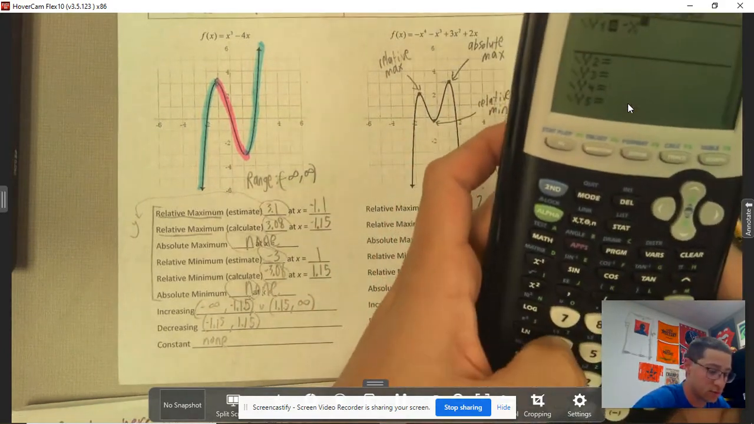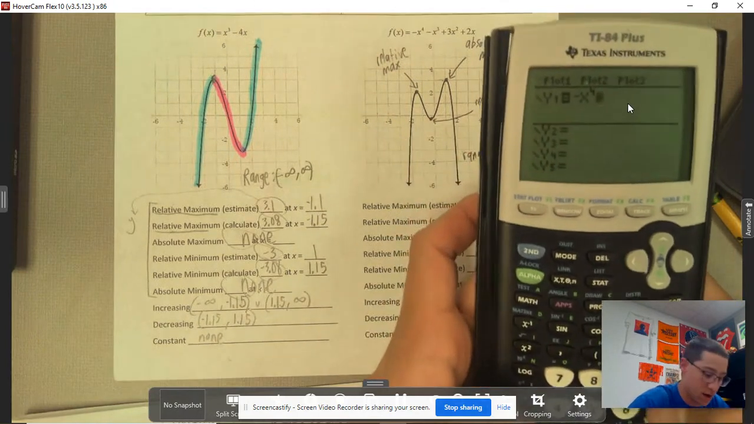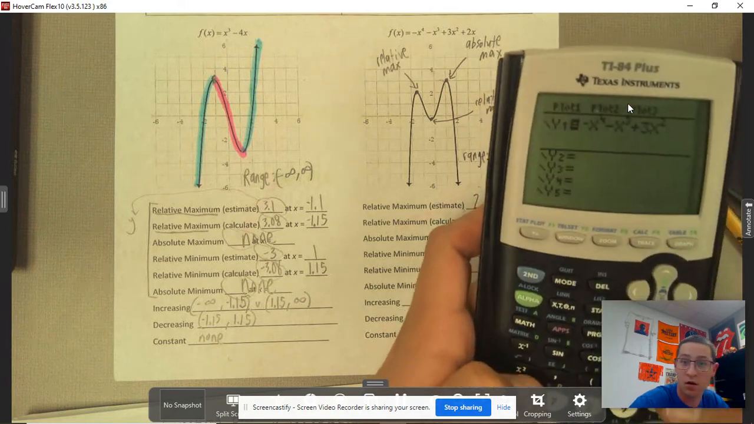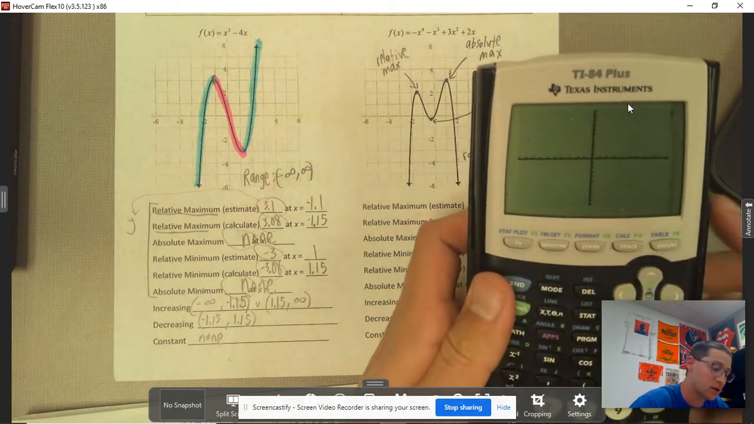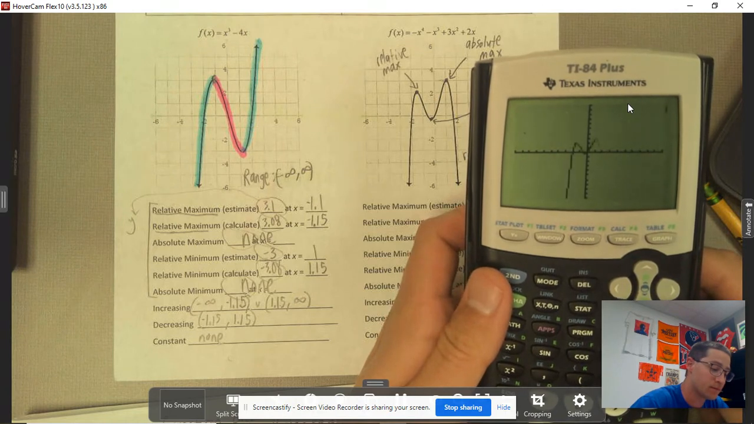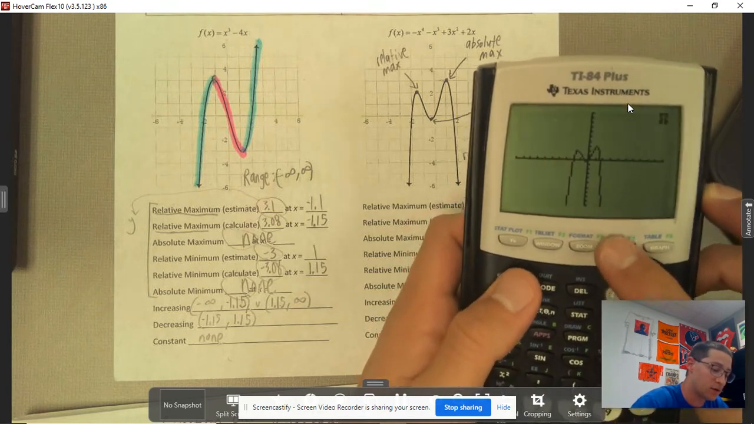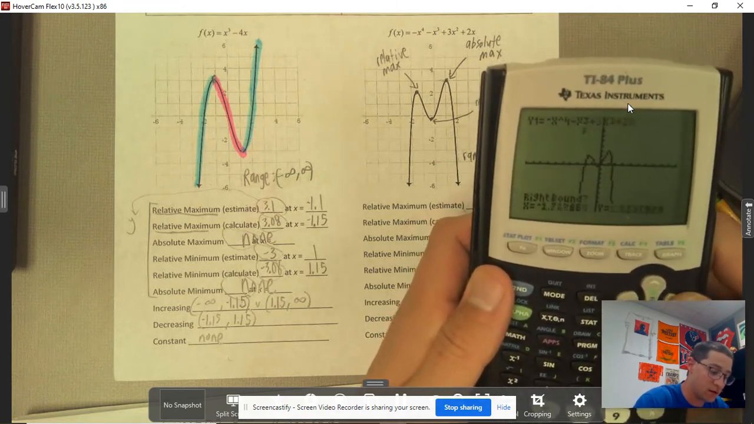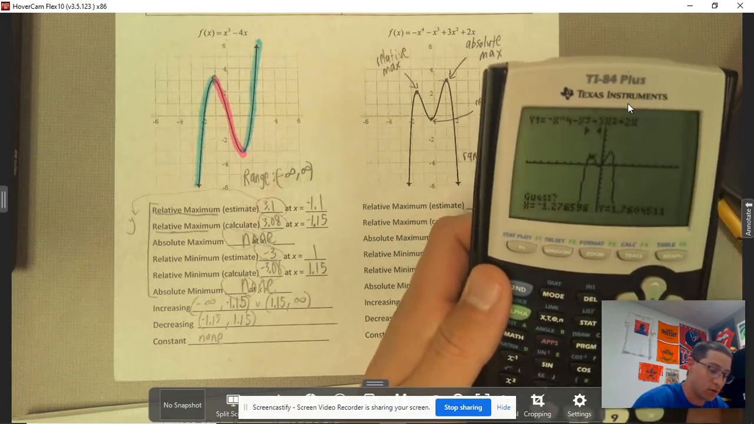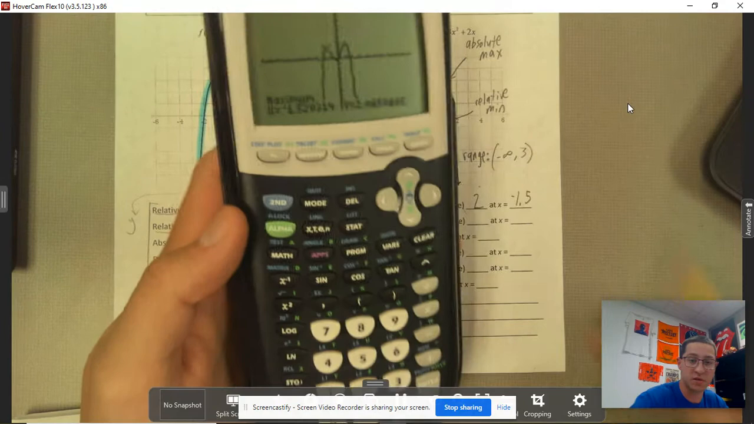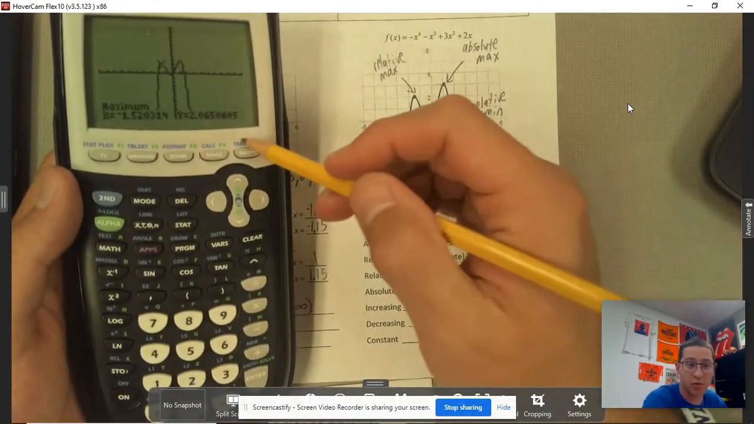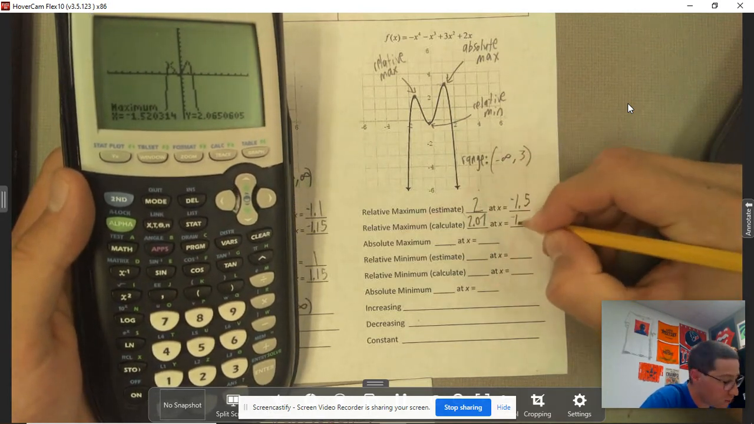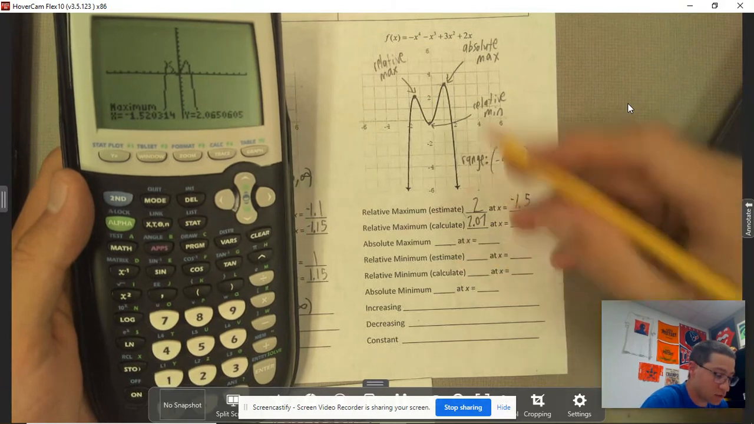Okay, we've got negative x to the 4th minus x to the 3rd plus 3x squared plus 2x. There it is. Calculate maximum. Go to the left of that peak, go to the right, go to the middle. To be exact, there it is. You remember you put your y value, so it's 2.07 at negative 1.52. Okay, relative max.